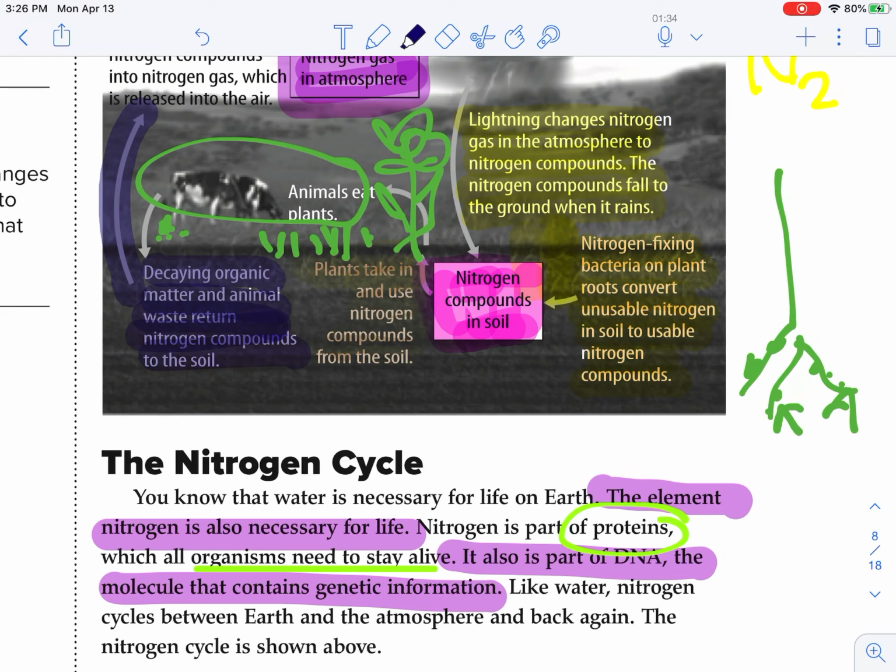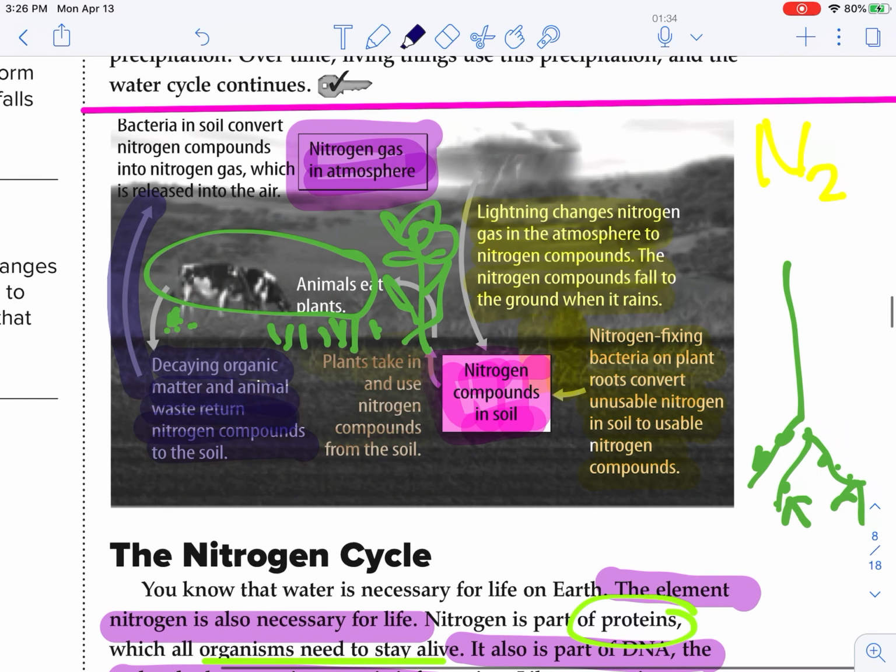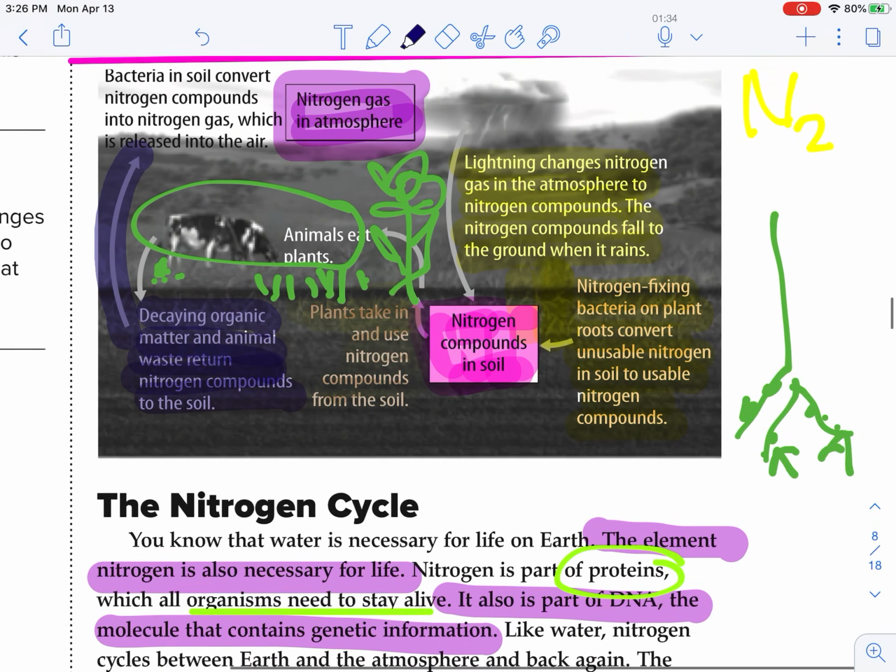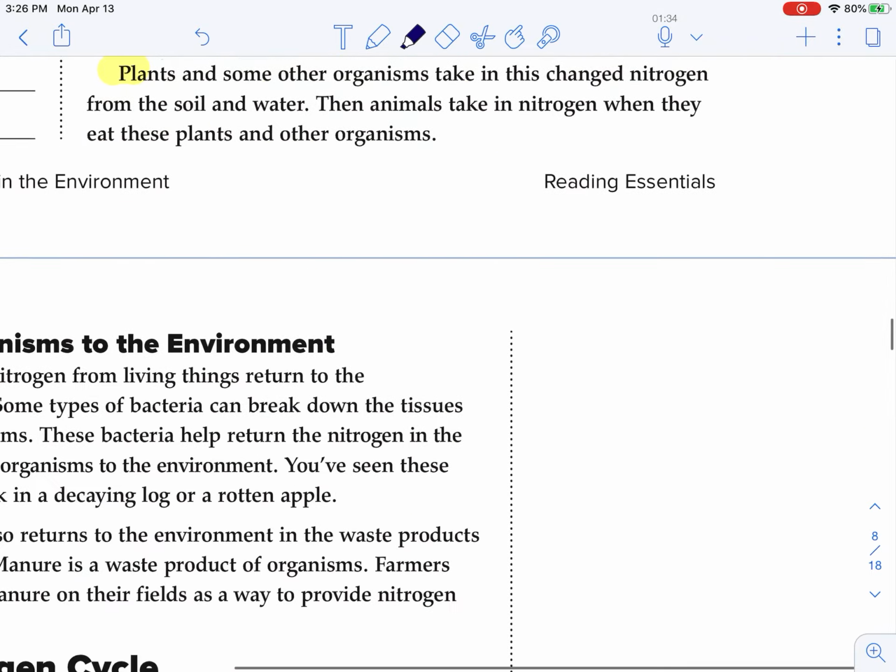And then we have the decaying organic material. We have bacteria that are going to be breaking down that and returning it to the soil, where we have other bacteria then that are going to change it into a gas, releasing it back into the air. So round and round it goes. It is a cycle. Alrighty.